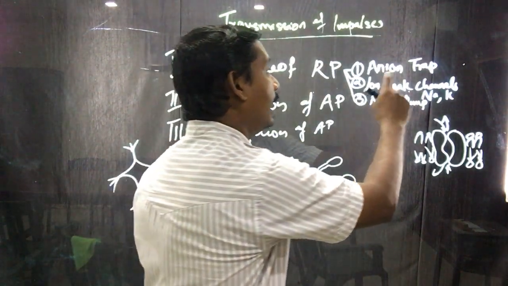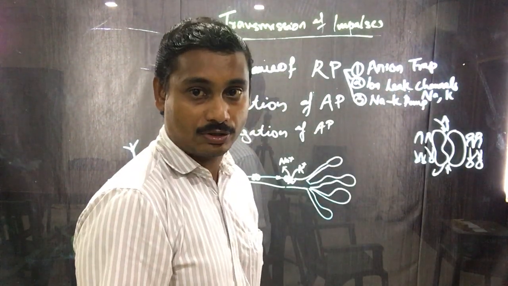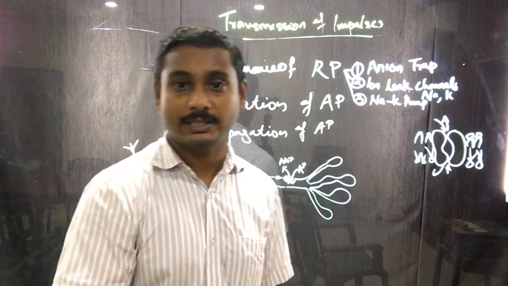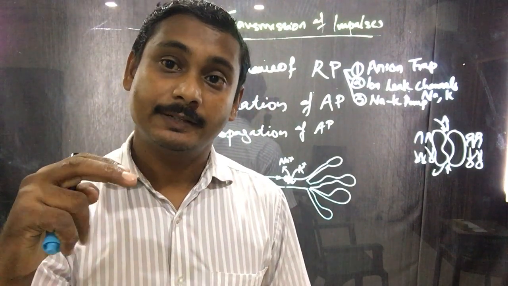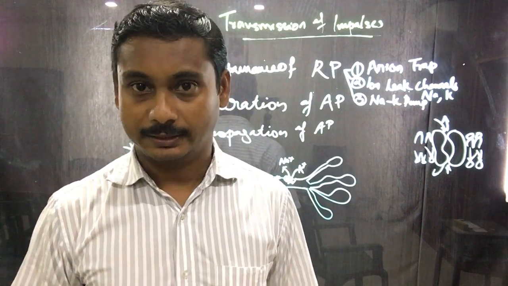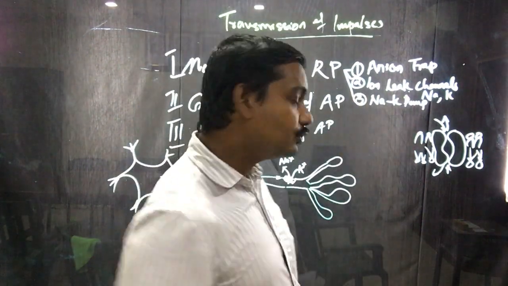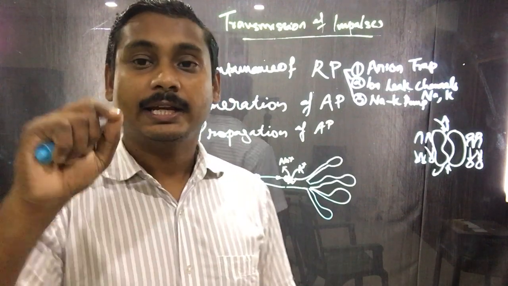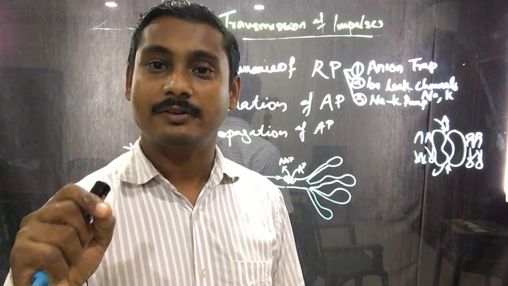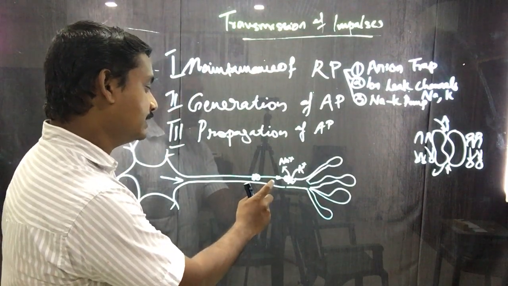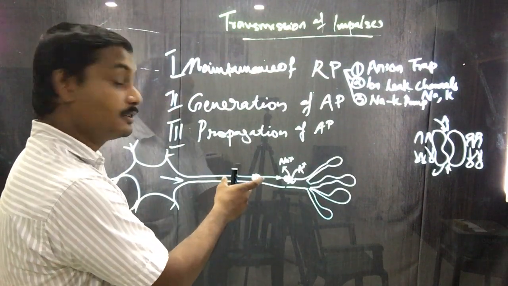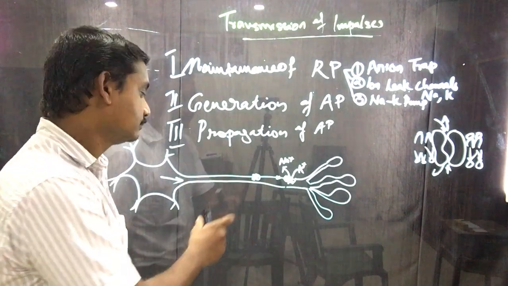One is anion trap. Anion means negatively charged ions. So trap means something trapped inside. So anion trap means the negatively charged ions are trapped inside the axoplasm. So the negatively charged ions are trapped inside the axon.